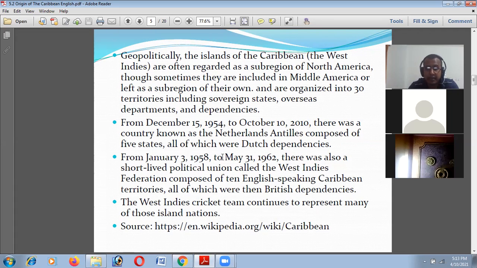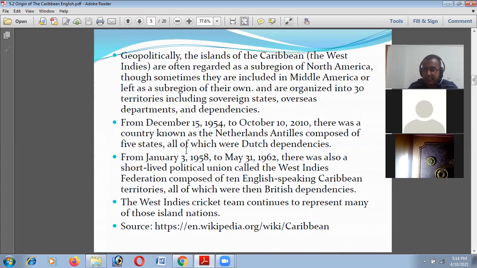So the islands in the Caribbean Sea are dependencies. That means they were under the direct rule of several voyagers and settlers, from Britain and the Netherlands, and the Netherlands are also called Dutch.